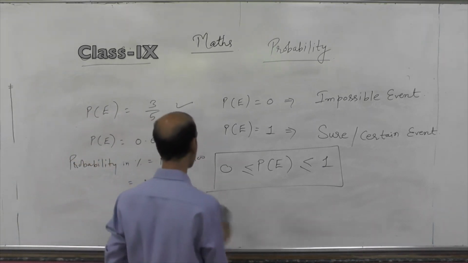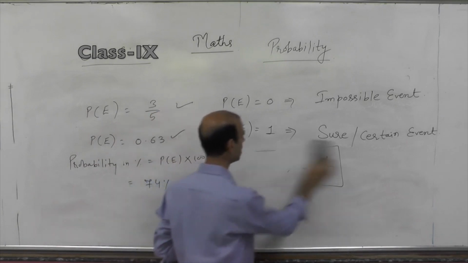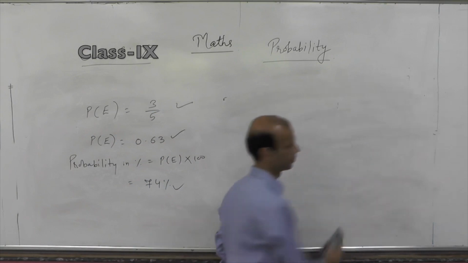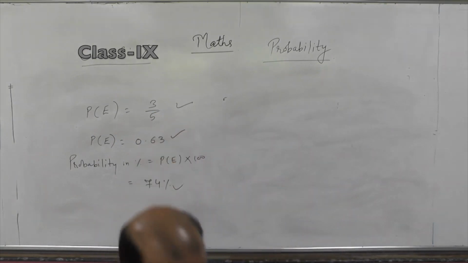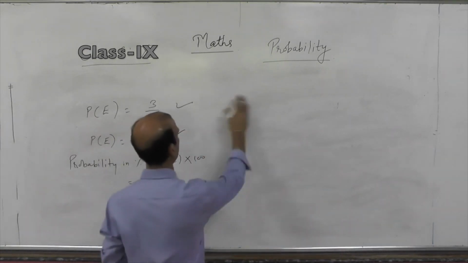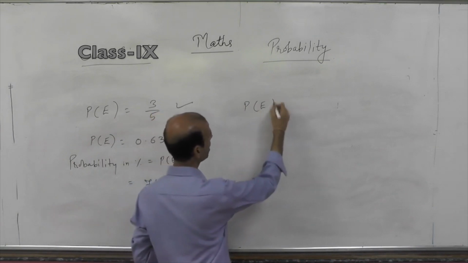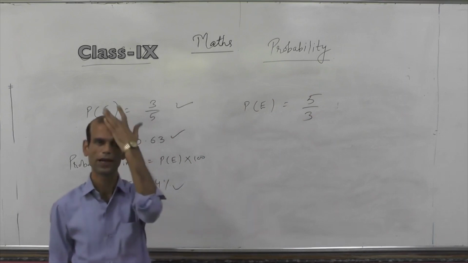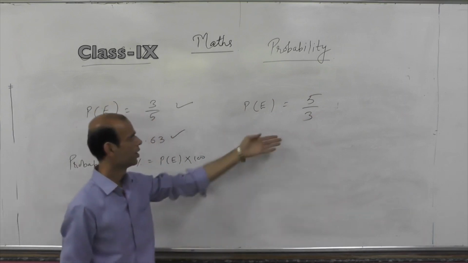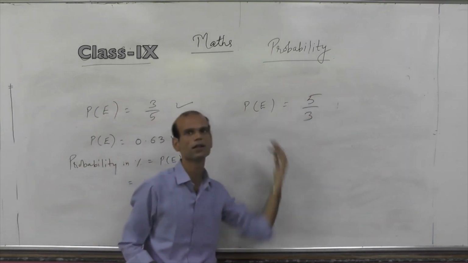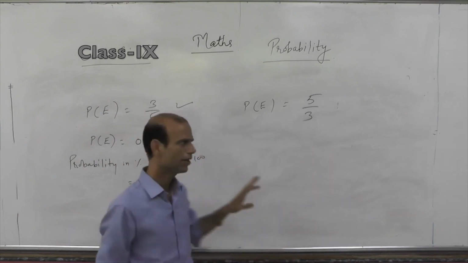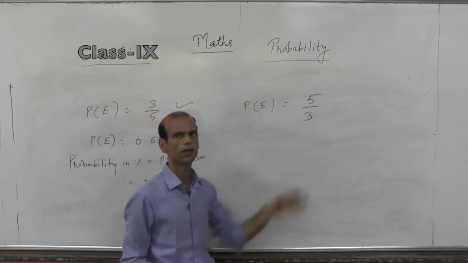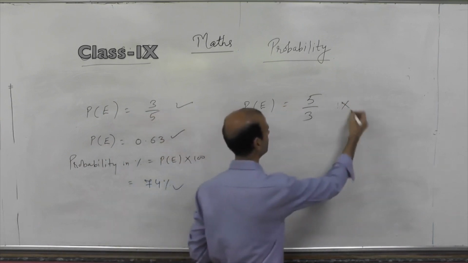But what will not be a possible probability? Let's see. Probability of any event can be 5 by 3? Not possible. Why is it so? Because in this case, this fraction is greater than 1. As we discussed, probability cannot be greater than 1, so it will not be a possible probability.